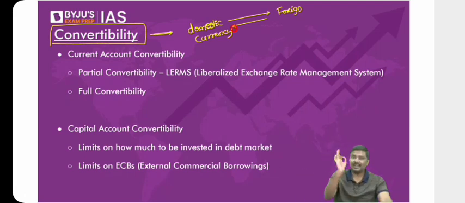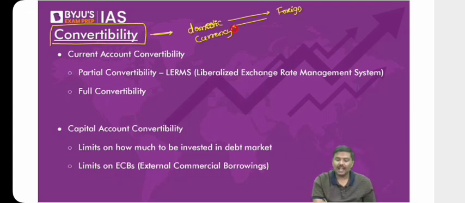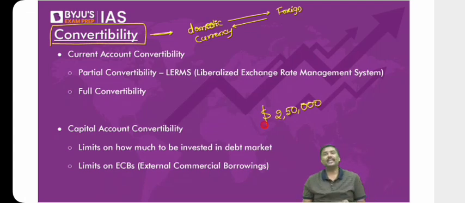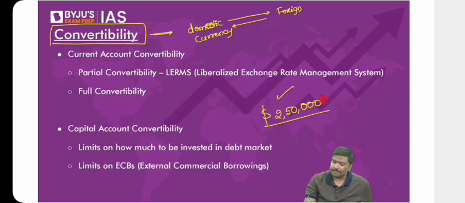There is a restriction here, right? Imagine you are an Indian citizen. You want to invest in the USA stock market. Annually, you are allowed to convert only up to $2.5 lakh worth of rupees. Sir, what if I want to convert more than 2.5 lakh? Am I allowed? Of course, yes. Here, in this condition, you do not require any approval or permission of the RBI.